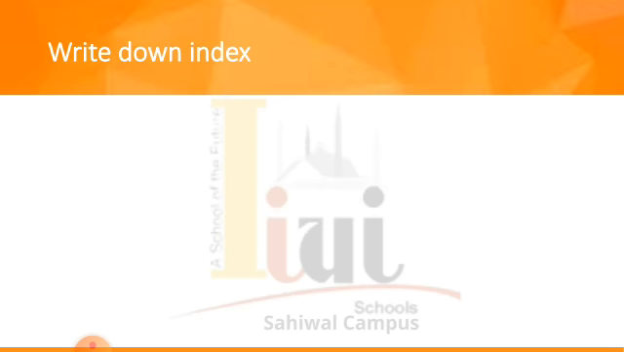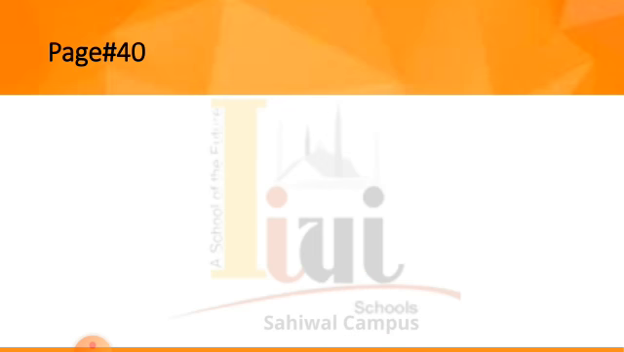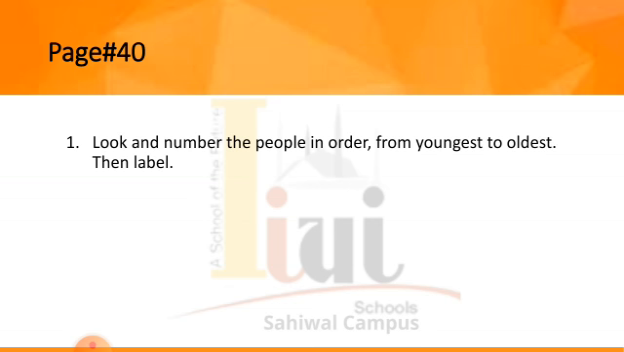To do work, first of all you have to write down index on your notebook. Write down serial number, date, topic, that is body and growth. Page number 40. Question number 1. Look and number the people in order from youngest to oldest, then label. So first of all you have to number them from youngest to oldest as 1, 2, 3 and 4, and then you have to put appropriate word from the given table to these pictures.